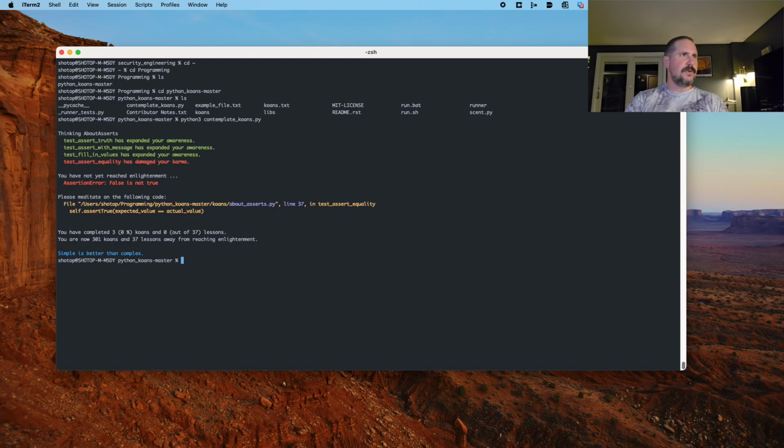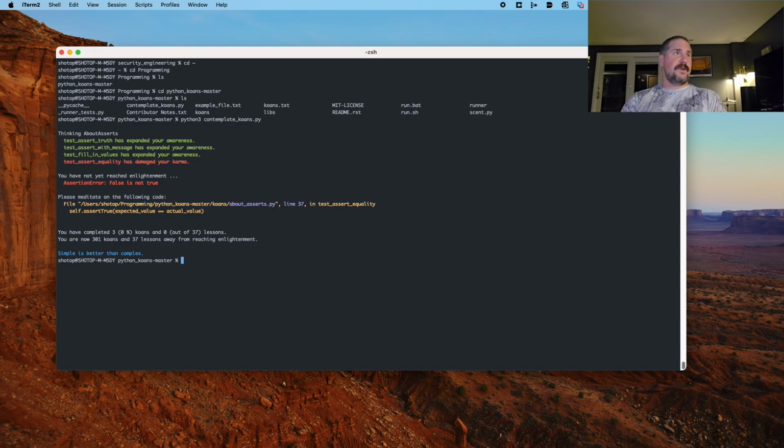False is not true. Okay, so please meditate on the following code. So it gives us a location to look for in that file. And we've completed 3 Koans out of 37 lessons, so 0%. You are now 301 Koans and 37 lessons away from reaching enlightenment. So simple is better than complex.